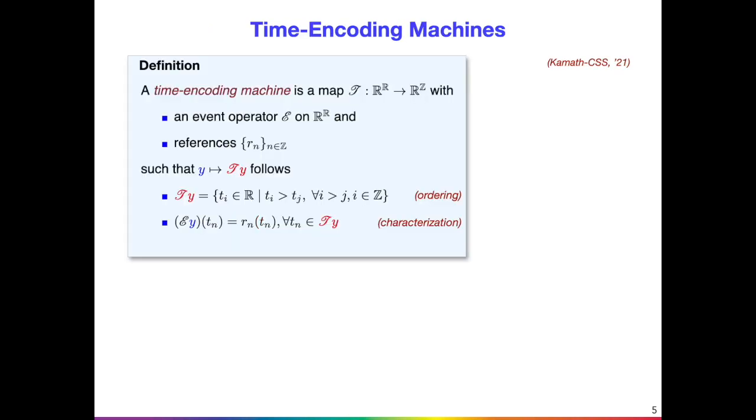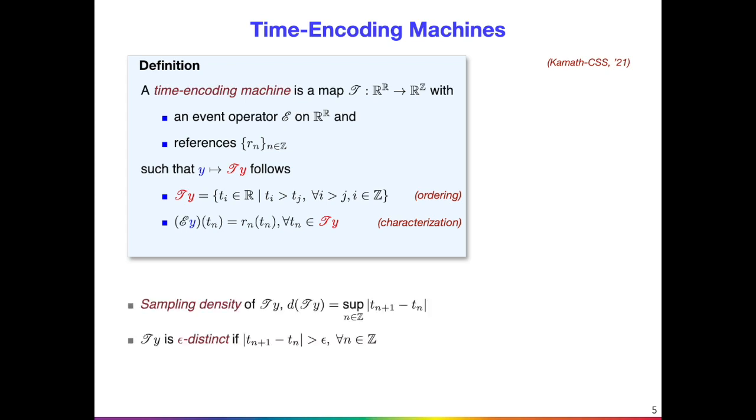We formally define a time encoding machine, or TEM for short, as a mapping from a function space to the space of sequences that contain trigger times. A TEM is equipped with an event operator and a sequence of reference functions. A TEM takes a continuous time signal and gives a sequence of time instants called trigger times that are ordered and satisfy the characterization, that is, the samples of the transformed signal EY and the nth reference function meet at the nth trigger time.